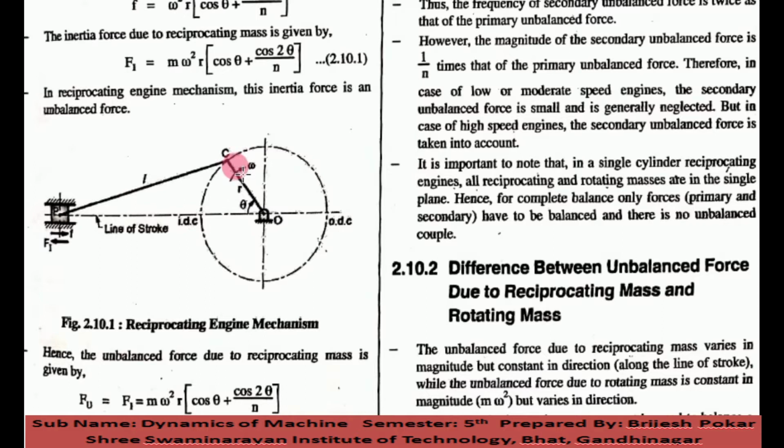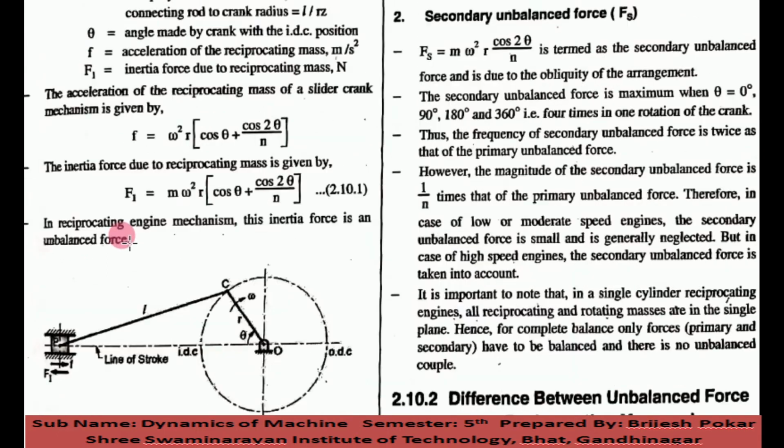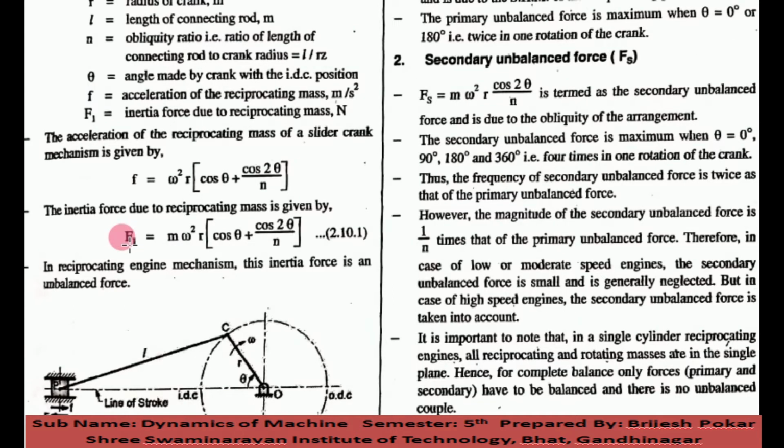Now you can see here the piston comes inside, and since the piston has some mass, it will have an inertia force. So the inertia force is generated due to the mass. Now here you can see the equation for the acceleration of the reciprocating mass of a slider crank mechanism.